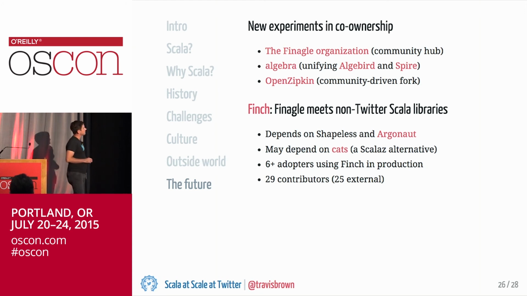And then this last project, Finch, is a new kind of experiment that we have. It's a library for building HTTP services on top of Finagle that we're using as a demonstration of the value of combining Finagle with other libraries from the Scala ecosystem, like Shapeless and Argonaut. We don't use Shapeless and Argonaut internally, and we also don't use this library internally, but we are supporting and promoting its use, since it shows how Finagle can work together with libraries like this. It's a very young project and very small, but we've seen a lot of activity around it over especially the last 6 months or so.